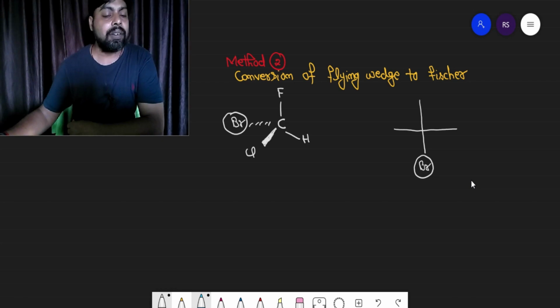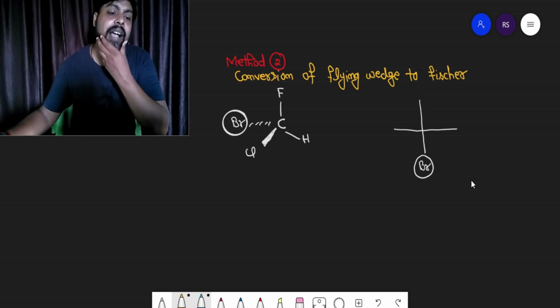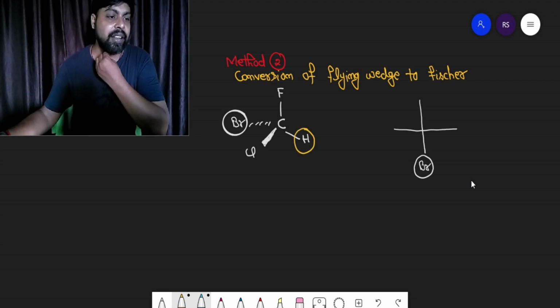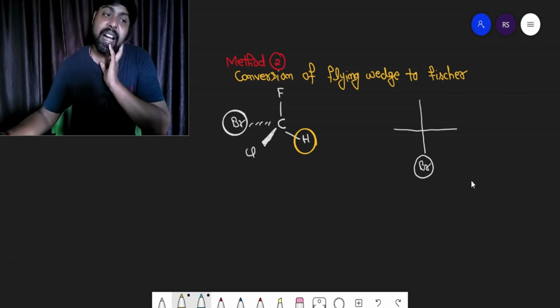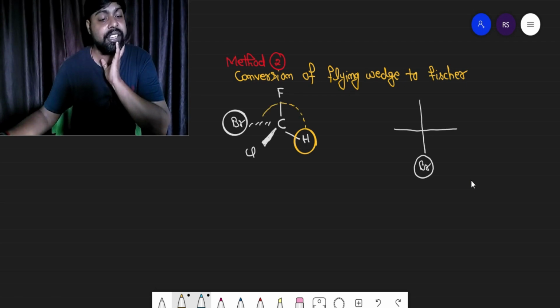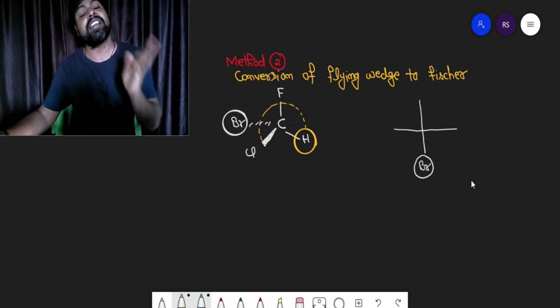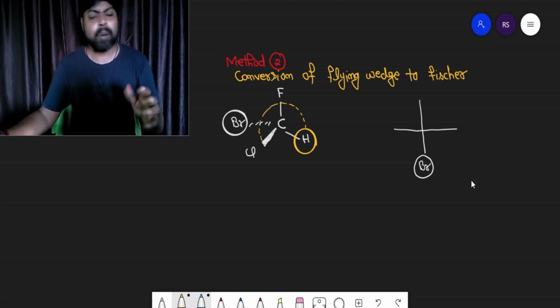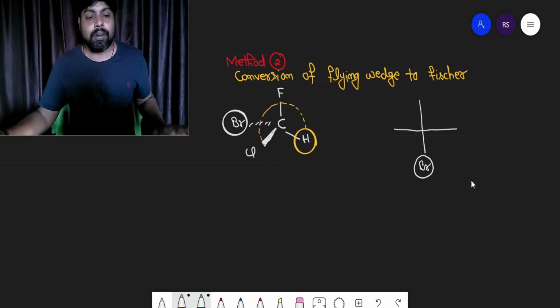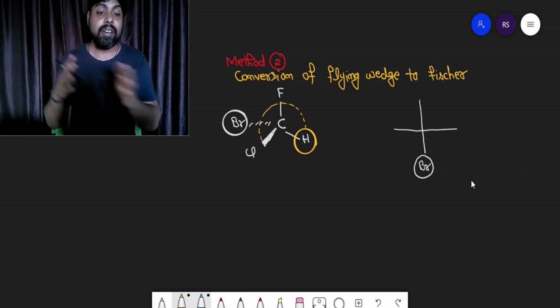Now you can start from any atom or group which is left: fluorine, hydrogen, or chlorine. Let us say I am starting with hydrogen. You can start with chlorine or fluorine also. After selecting an atom, you can move either in clockwise or anti-clockwise direction. Let us say I am moving in anti-clockwise direction here. Starting from hydrogen, first you will encounter fluorine and then chlorine. Bromine is already drawn. Now you have to place hydrogen, fluorine, chlorine in the Fisher projection.